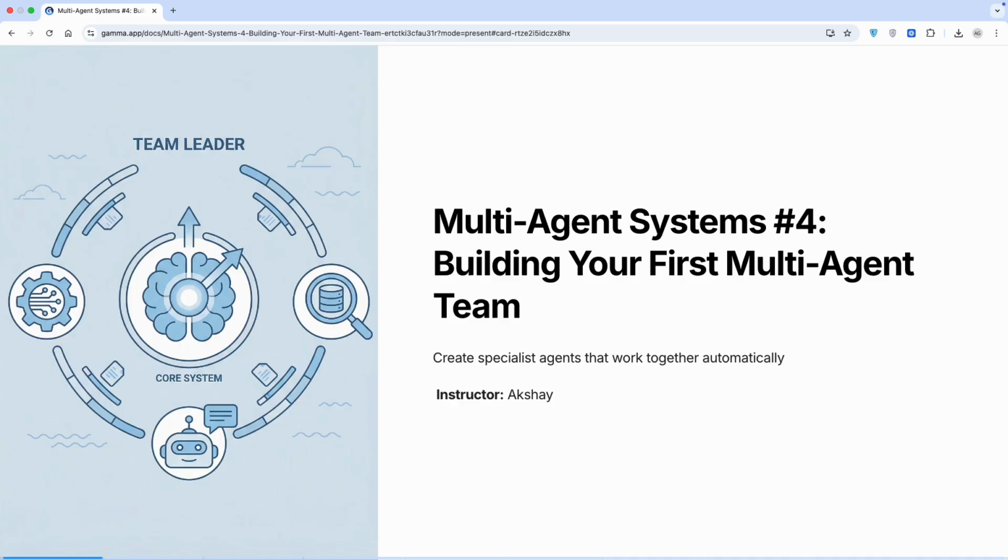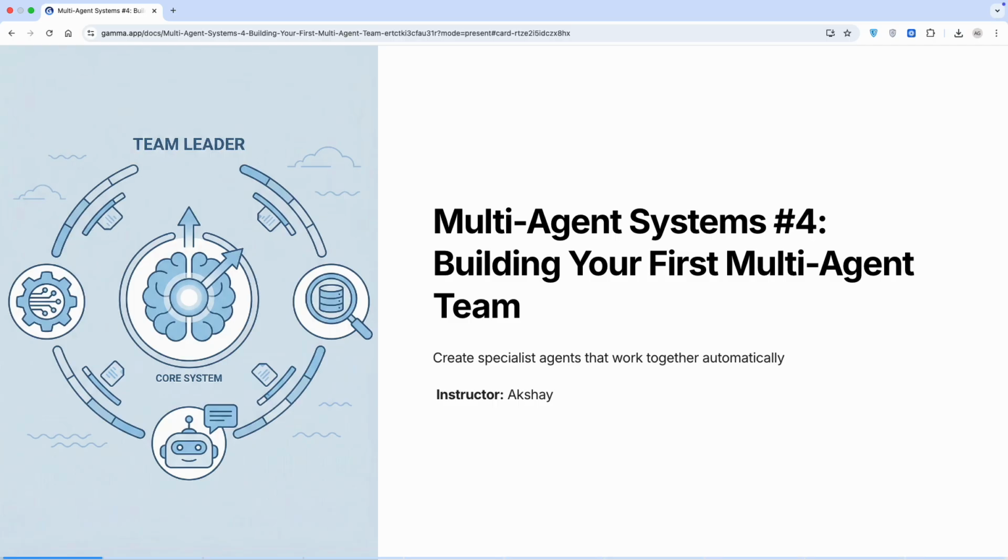In the last three videos, we have built a solid foundation. We learned what agents are. We created our first agent and we taught agents to use tools. But today we are leveling up. We are building our first multi-agent team where specialist agents work together automatically to accomplish complex tasks.